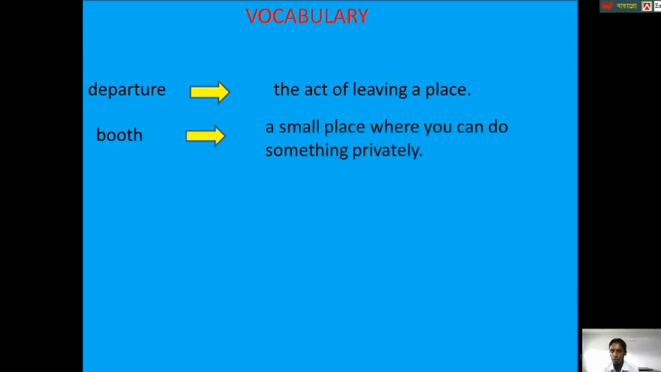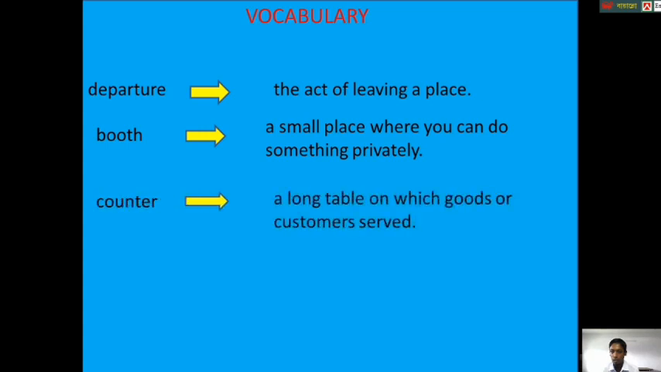Dear students, now we will learn some vocabulary. Departure. Departure means the act of leaving a place. Booth. Booth means a small place where you can do something privately. Counter. Counter means a long table on which goods or customers are served. Scan. Scan means to look at every part of something carefully.